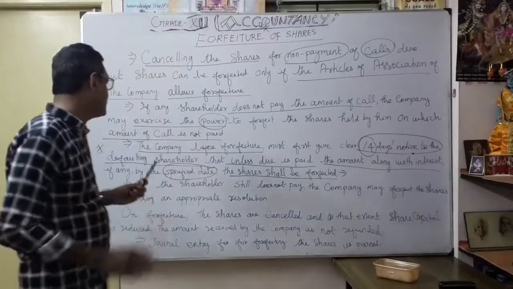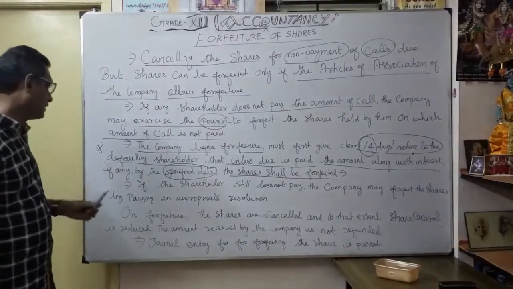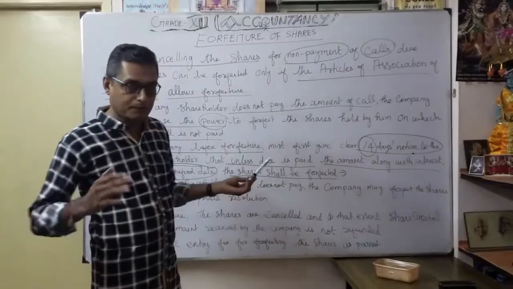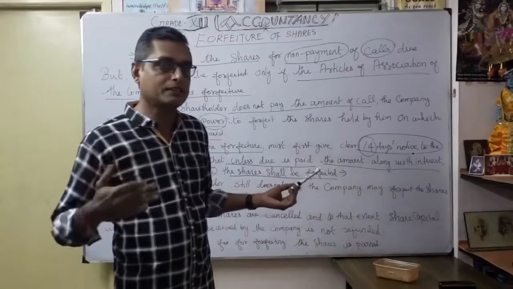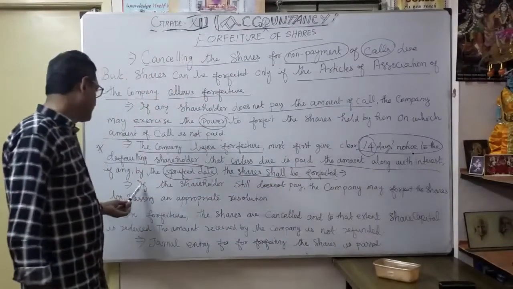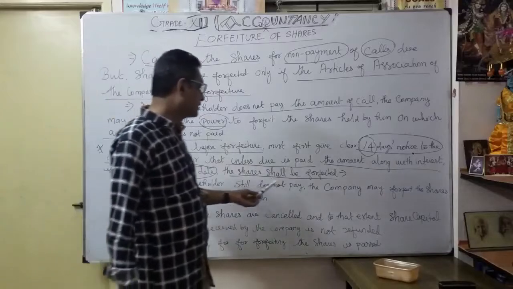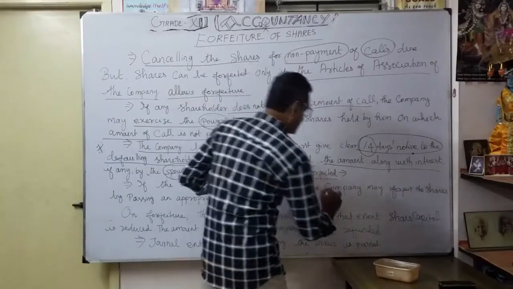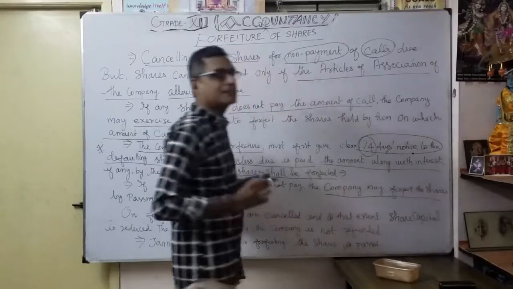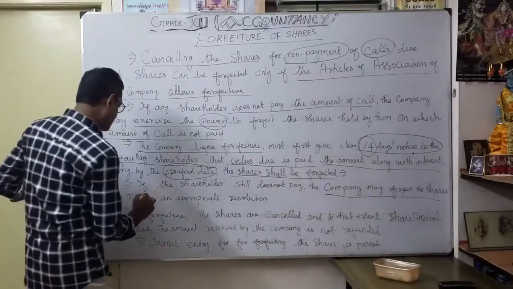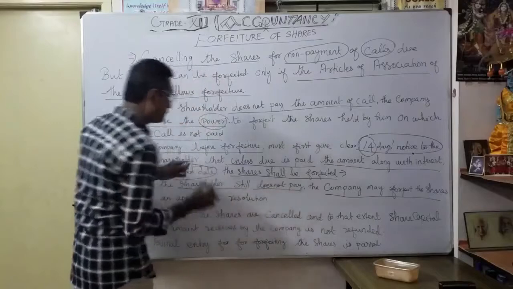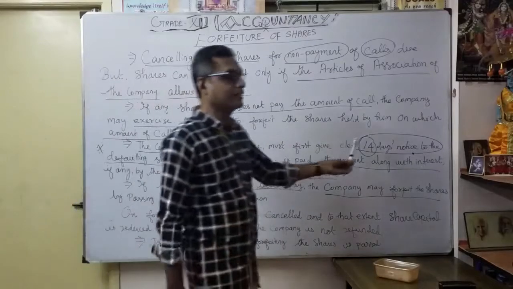Thereafter, if the shareholder still does not pay after the given period of 14 days, everything is over. In that situation, the company may forfeit the share. Only then does the company decide to forfeit the share.